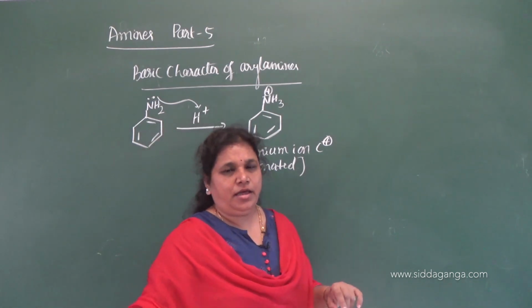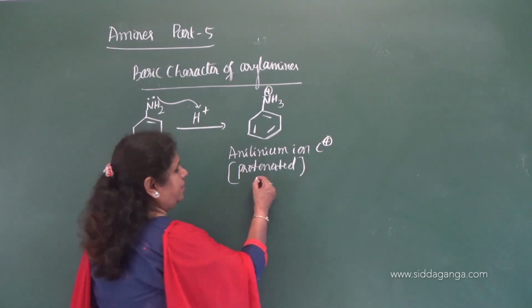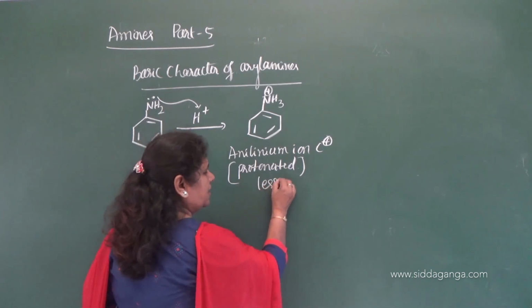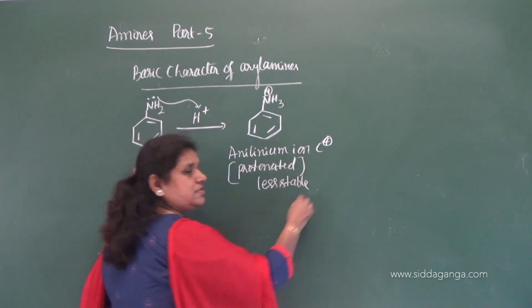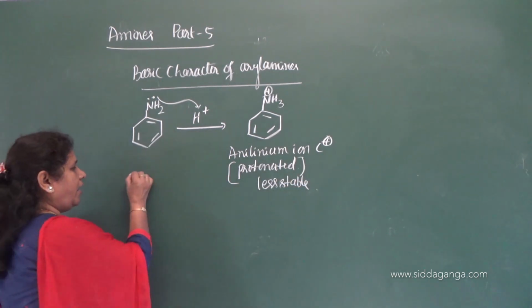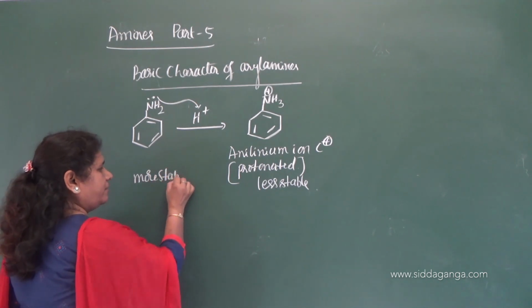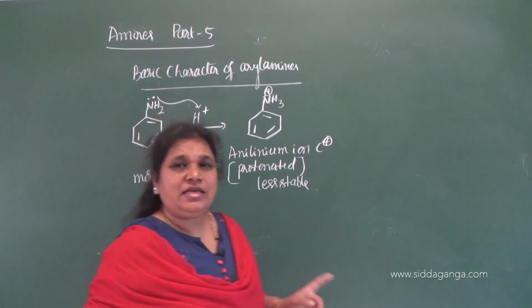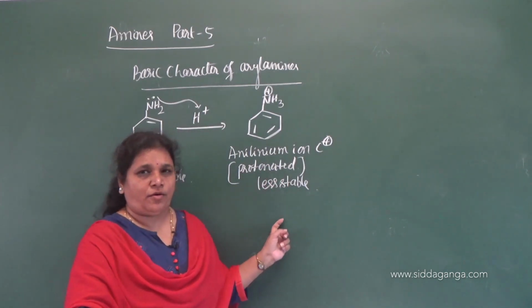Protonated aniline is nothing but a cation. Remember, this anilinium ion is less stable than aniline. Aniline is more stable compared to the anilinium ion.